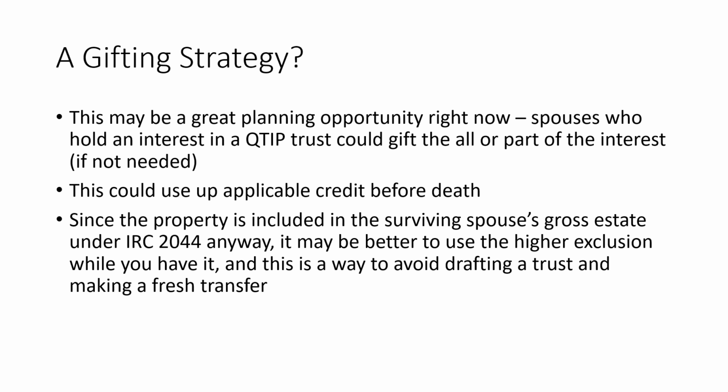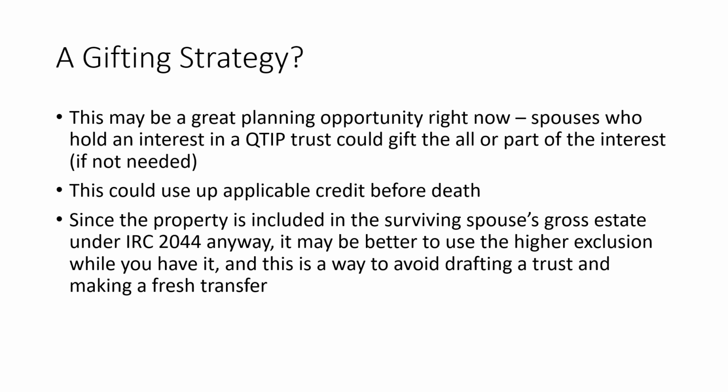And the reason this is a great strategy is because ultimately that property is going to be included in the surviving spouse's gross estate anyway under Code Section 2044. And if it's invested for income, then chances are the principal amount is going to stay consistent, maybe even grow a little before that time if the spouse is only taking income distributions anyway.